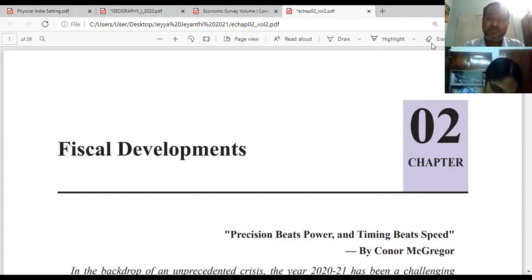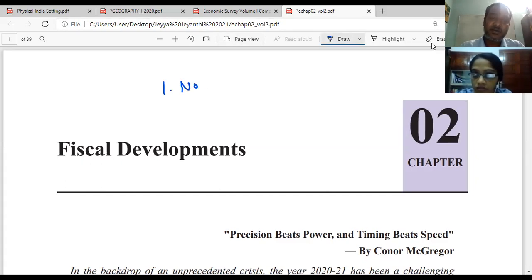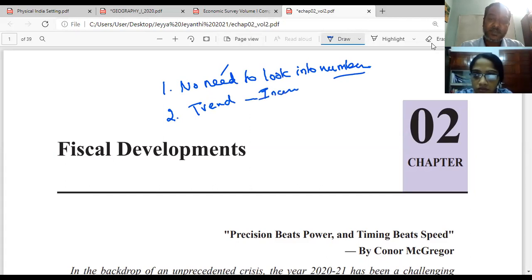Before going forward, I'll tell you how to read the economic survey. First, there is no need to look into the numbers, like 2.5 crore or whatever numbers. What we need is the trend. Trend means is it increasing or decreasing? Those are the trends we need to know, not the numbers.